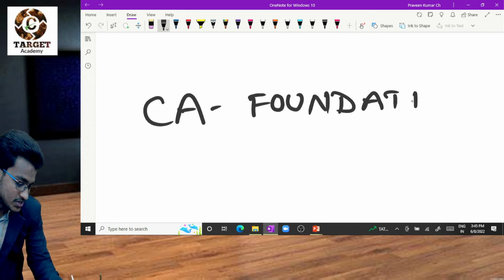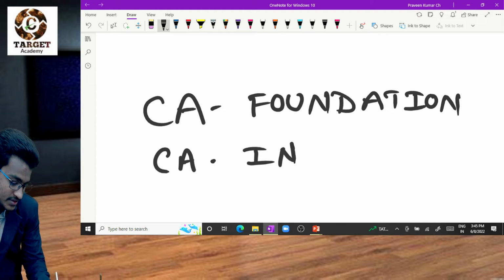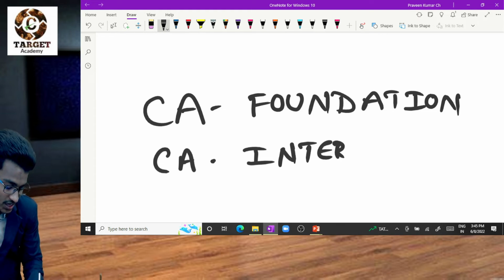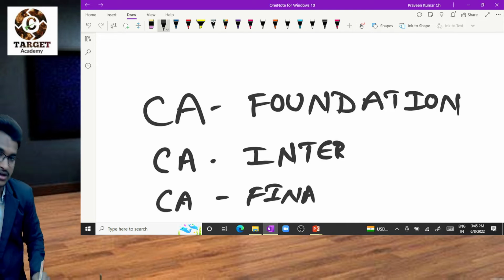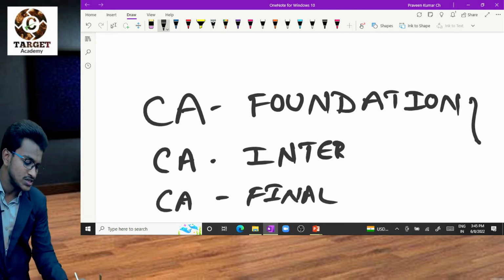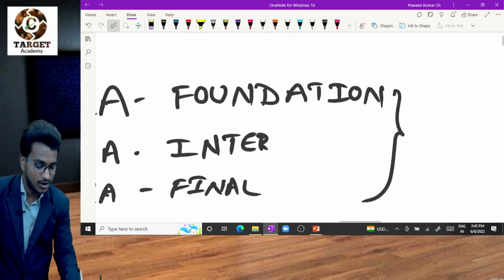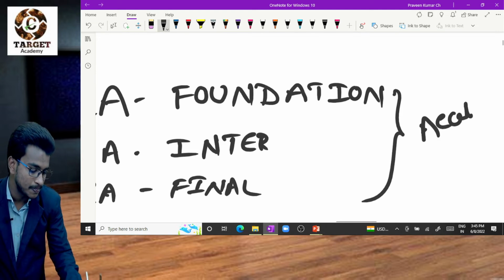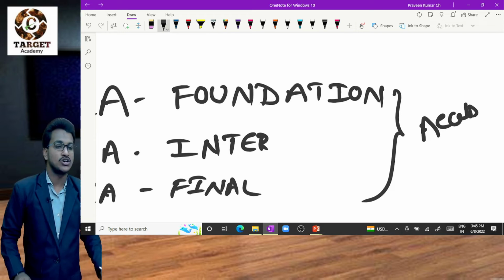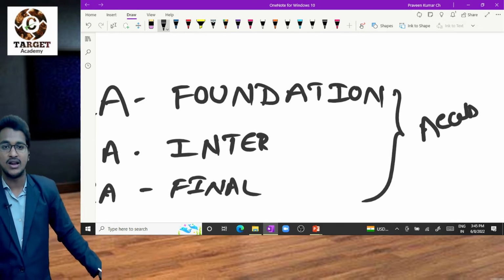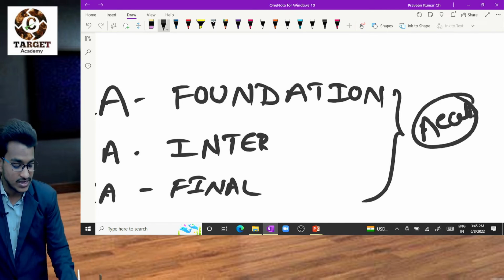After CA Foundation, the next step is CA Intermediate, that is CA Inter. The last level is CA Final. In all these 3 levels, accounts is the common subject. In Foundation there are 100 marks, at Inter level there are 200 marks, Group 1 and Group 2, 100 each. At Final level the subject called FR, financial reporting, is also accounts, that is 100 marks.